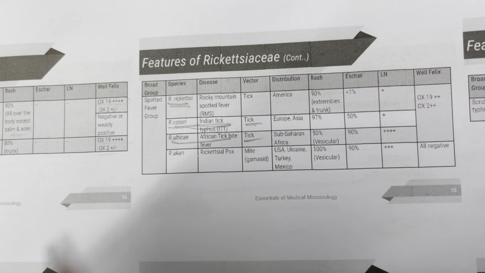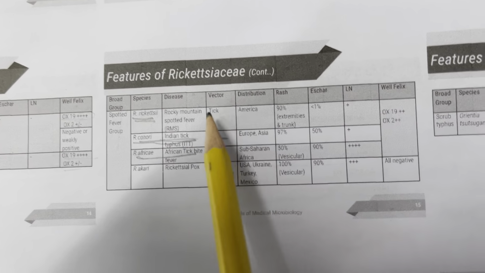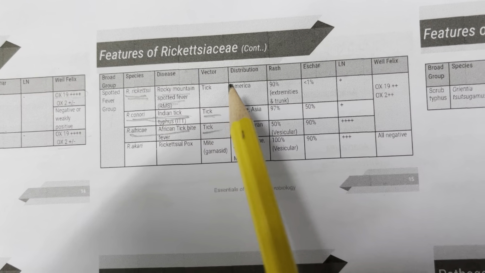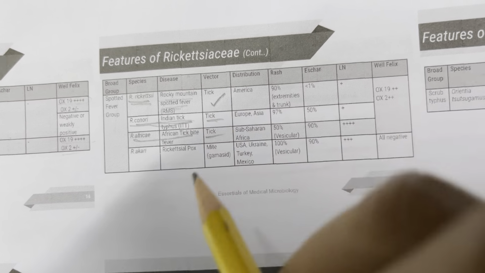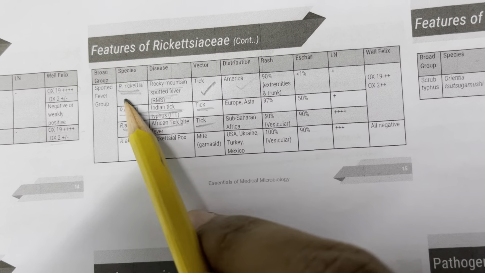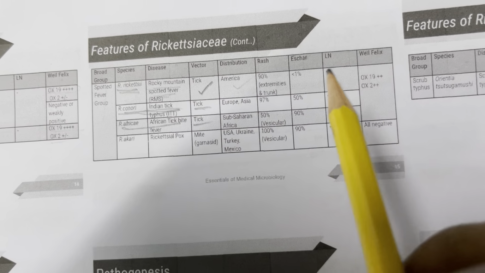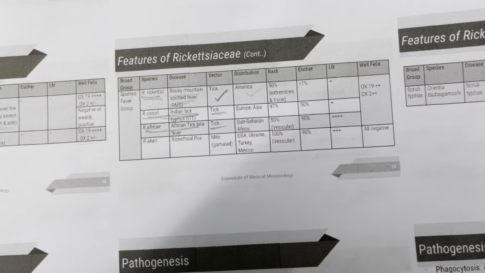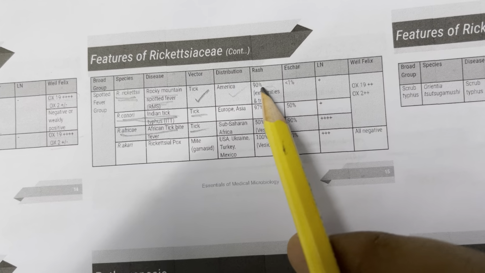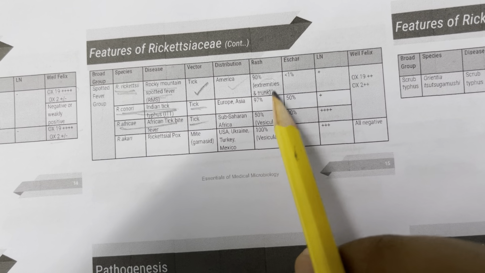And here you have Rickettsia rickettsii. They cause Rocky Mountain spotted fever. It is transmitted by tick. It is distributed in America, the Rocky Mountains, and obviously South America. And when you're climbing a mountain, you use your hands and feet, right? So 90% of your extremities are affected by the rash.